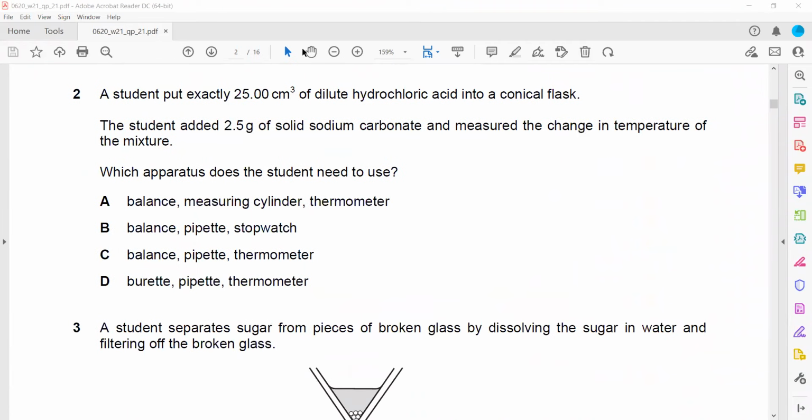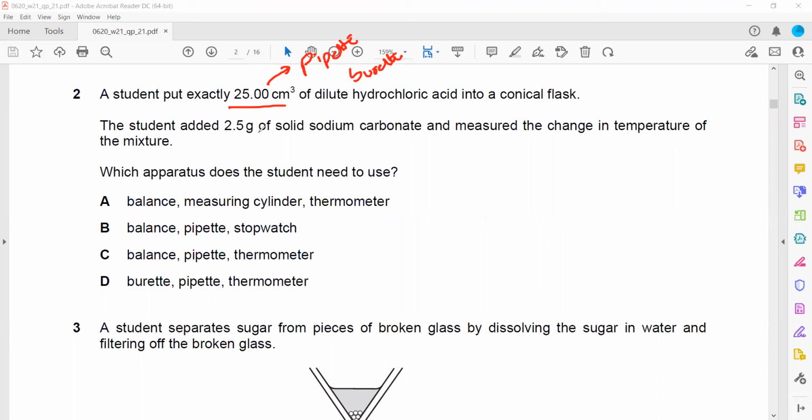Question 2. A student puts exactly 25 cm cube of hydrochloric acid. So which apparatus can be used for exact measurement of 25 cm cube? A pipette is the most accurate. We can use a burette because 25.00 is there. A pipette or a burette can be used.